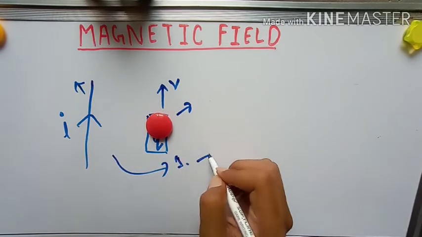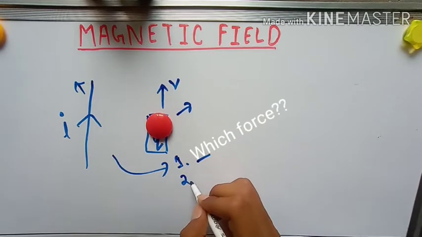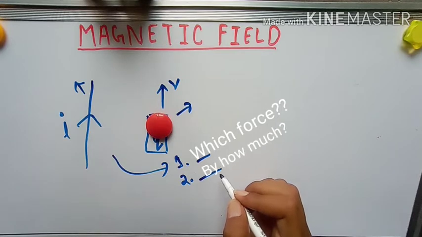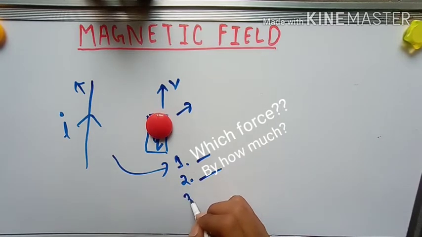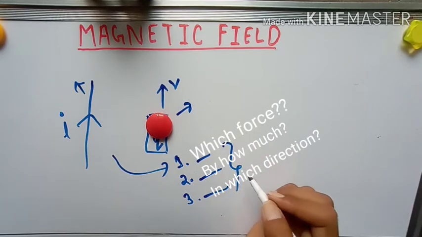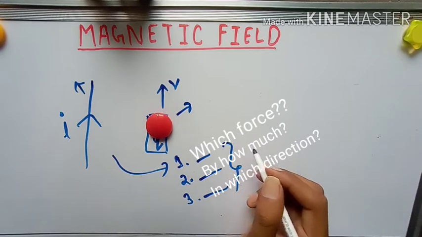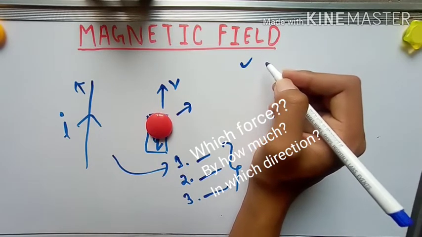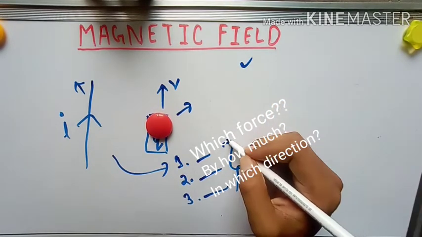First one is, which force? Second, by how much amount? And the third question will be, in which direction. While discussing these three questions, you will understand the whole concept of magnetic field. Understand? So let us discuss one by one.